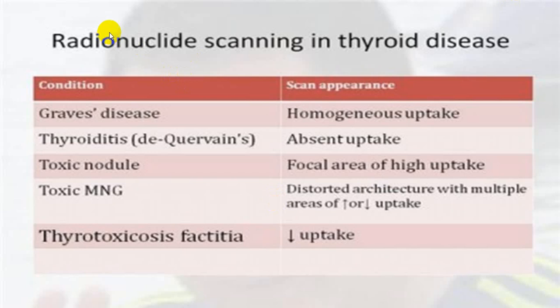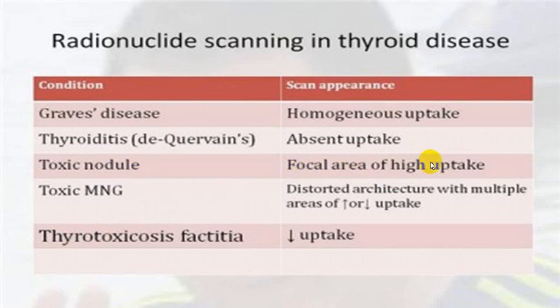As far as a radioactive scan is concerned, in Graves' it is a homogeneous uptake. In the de Quervain variety, there is almost absent or poor radioactive uptake, because it is a severe inflammation with destruction of the thyroid gland. In a toxic nodule, you will have a focal area being affected with high uptake, and the rest of the area may be normal or a little bit reduced.